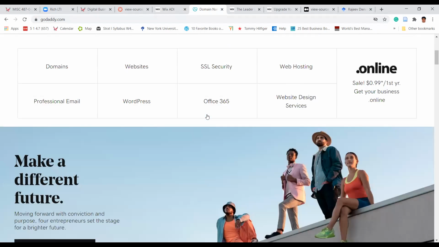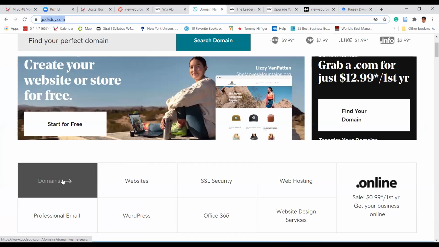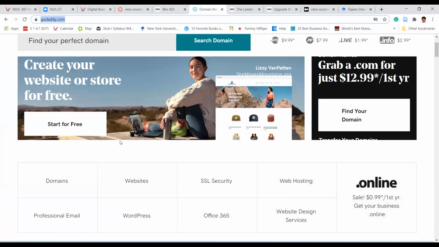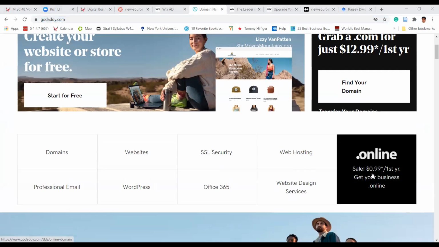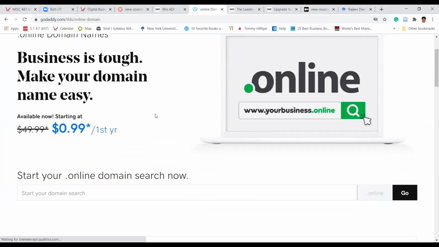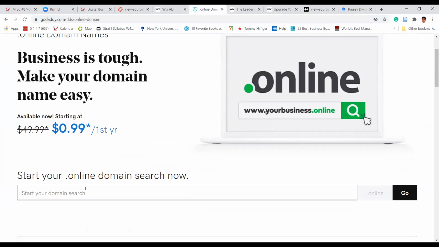And you can also do WordPress and many other things on GoDaddy. Here, everything online. You can see online sale $90 first year, get your business online. Look into the offers that they are giving you. Only 99 cents for the first year, and then you can pay as your business grows.